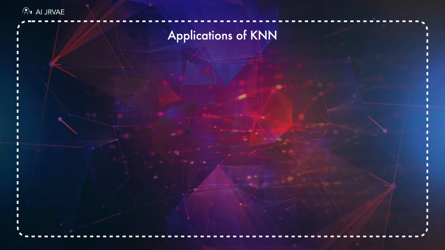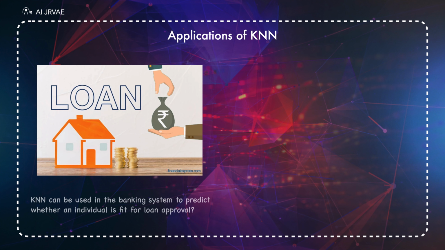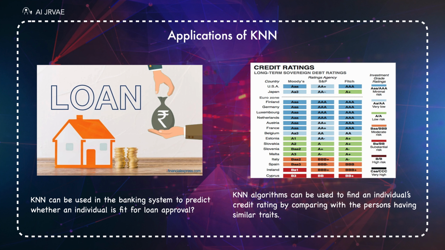Applications of KNN. The following are some of the areas in which KNN can be applied successfully. Banking system. KNN can be used in the banking system to predict whether an individual is fit for loan approval. Calculating credit ratings. KNN algorithms can be used to find an individual's credit rating by comparing with the persons having similar traits.